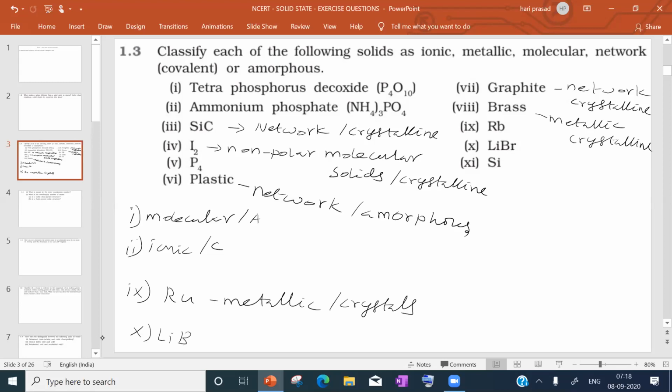Next we will take lithium bromide. Lithium bromide is an ionic compound. It contains ions, Li plus ions and Br minus ions. It is coming under ionic compounds, crystals.